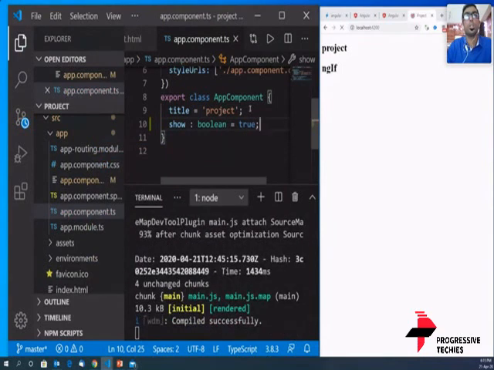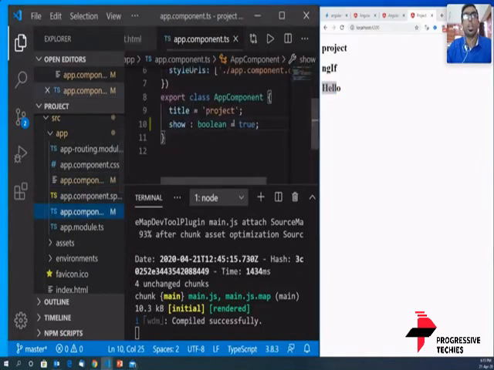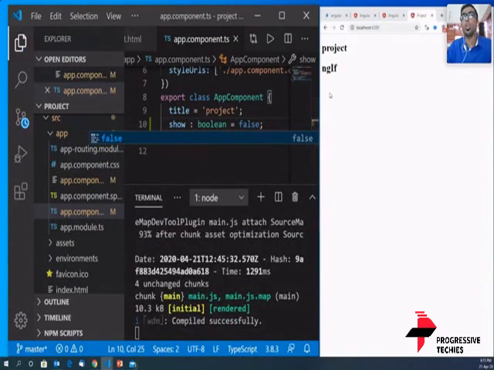So now when you see, the next time the app runs, since ngIf is set to show and show has a value true, it displays hello. Now I'm going ahead, and here I'm going to put it as false. I'm going to save this, and what happens is that hello goes out.